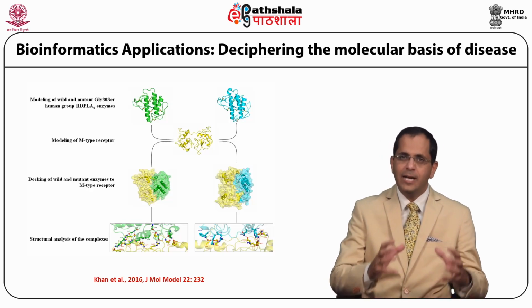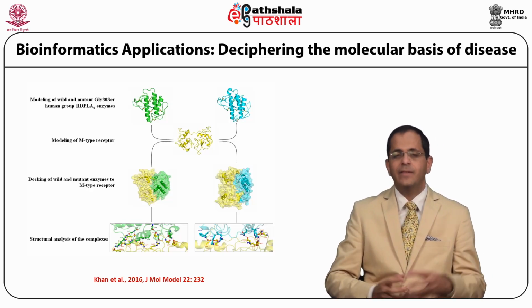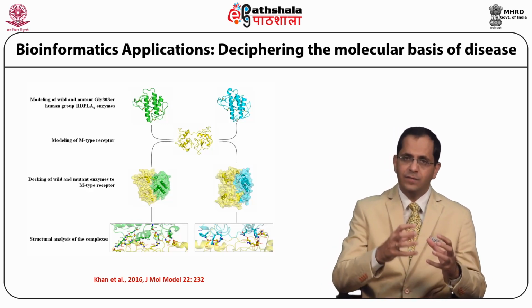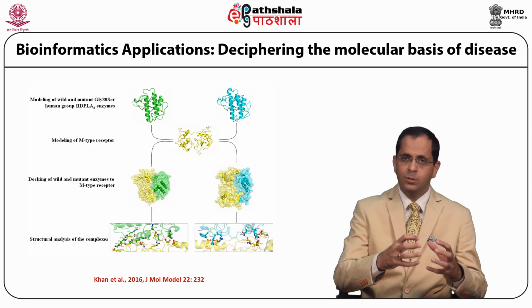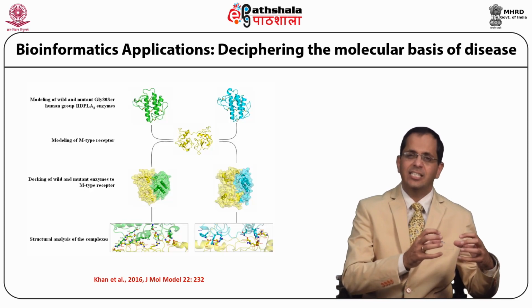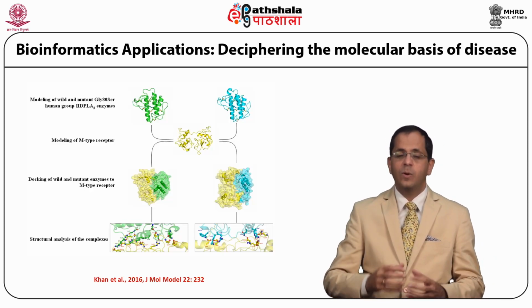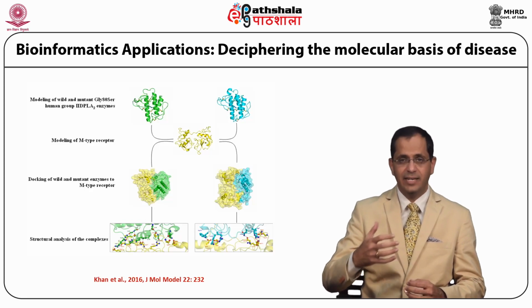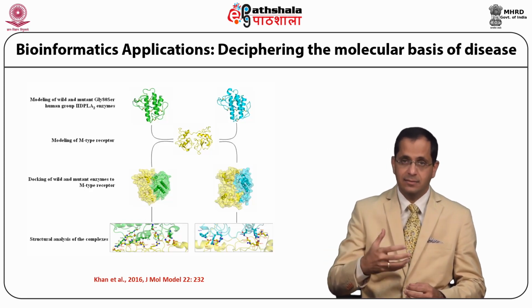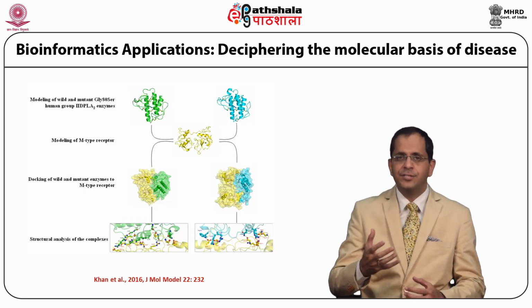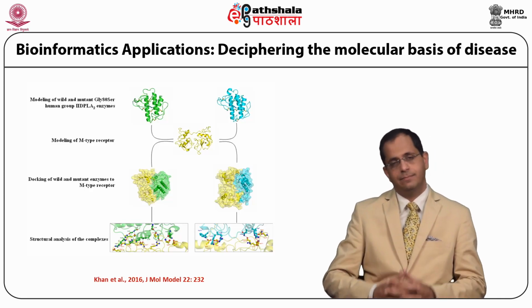So we modeled the two enzymes, we modeled the receptor, we did the docking and binding studies of these two phospholipase A2s with the receptor, and did a detailed structural interaction analysis. Now, what we find is that the isoform serine 80 variant binds better to the receptor by a series of ionic interactions and hydrogen bonded interactions as compared to the wild type.